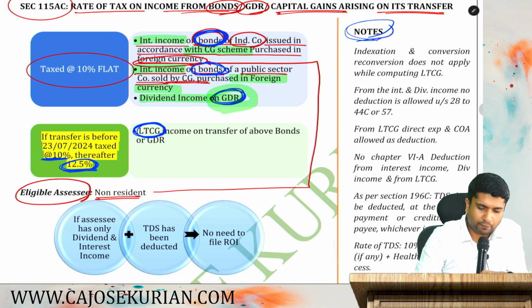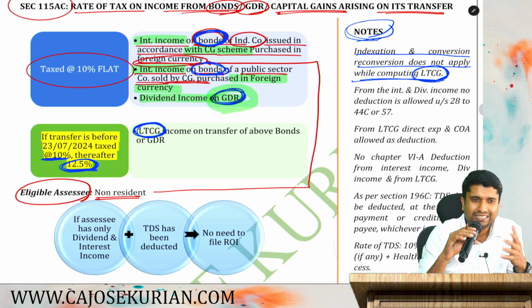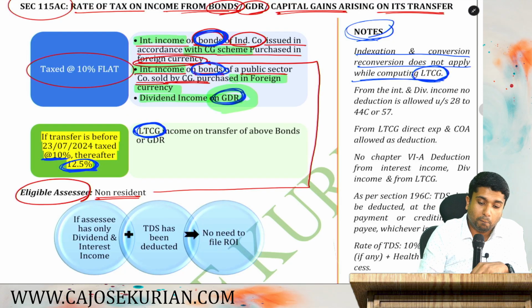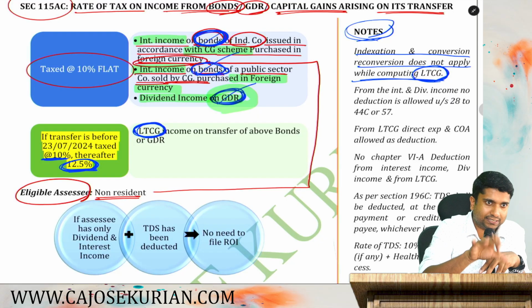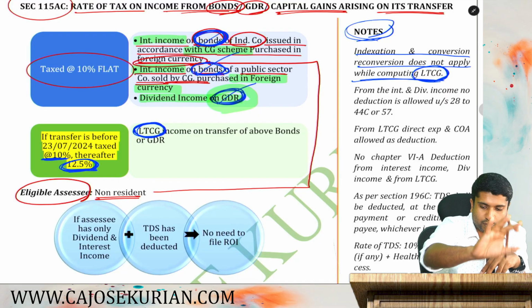Notes. Note number 1. Indexation and reconversion do not apply while computing long-term capital gain. Indexation was not allowed. Reconversion anyway is not applicable. Why? Because it is bonds and GDRs. These are not shares technically or debentures technically. So reconversion as well as indexation benefit you will not get.